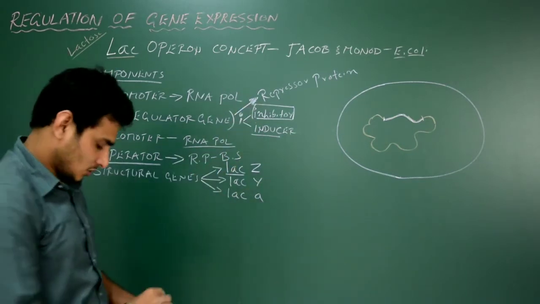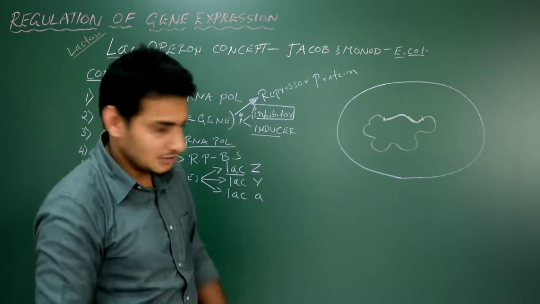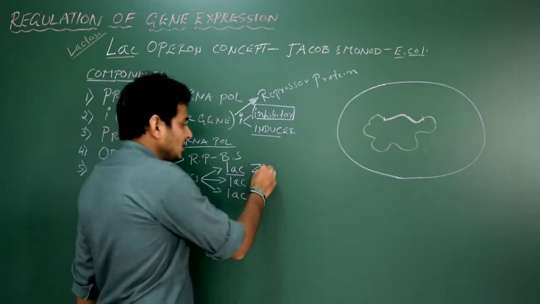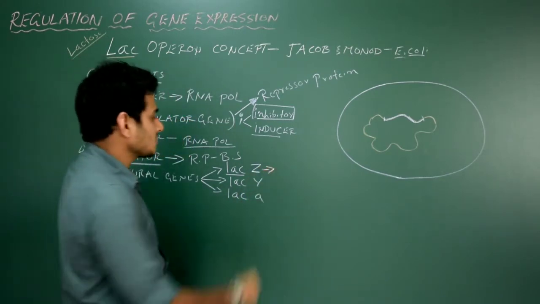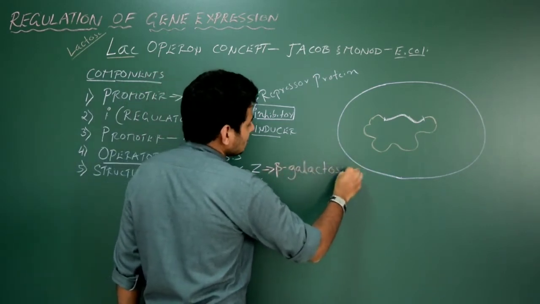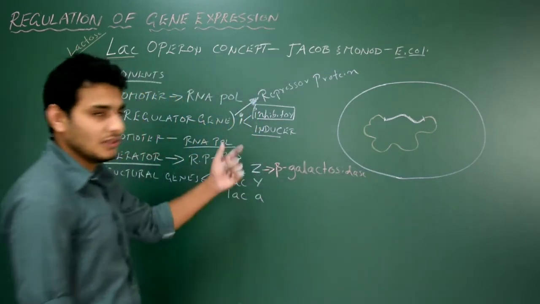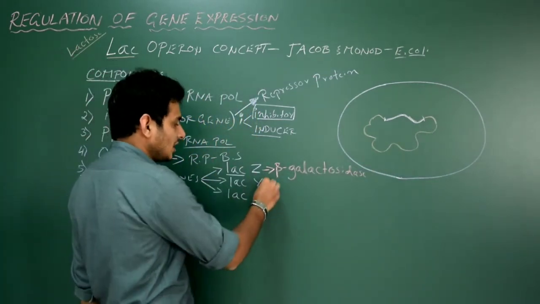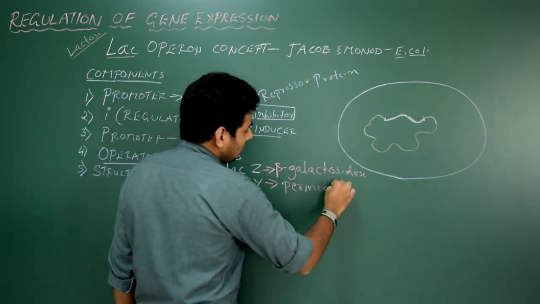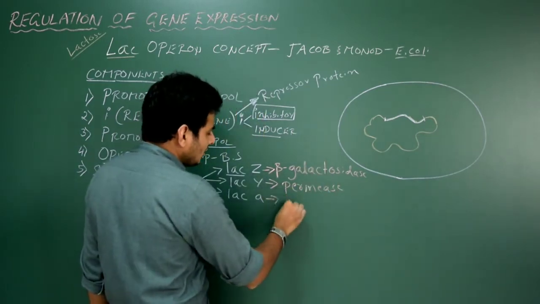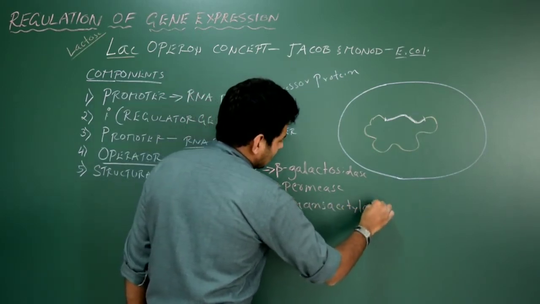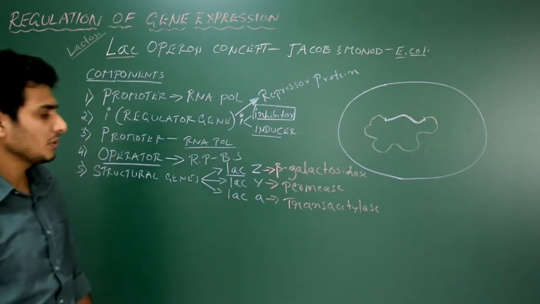You can easily understand this concept. Now how to understand this? I forgot to mention the functions of LAC Z, Y and A. The Z gene produces one enzyme which is called beta galactosidase. You have to write all these things in the beginning of the explanation. Very important. Beta galactosidase enzyme. Y produces one enzyme called permease enzyme. The third one produces another enzyme called trans-acetylase enzyme. Got it? Beta galactosidase, permease, trans-acetylase.